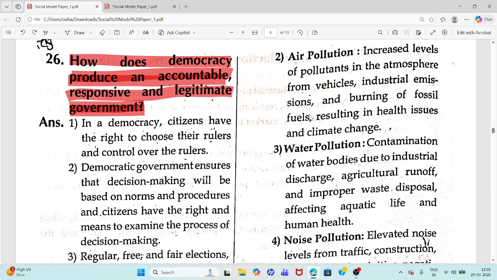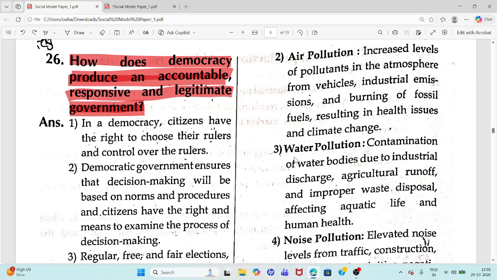Now, air pollution: increased pollutants from vehicles, industries, burning of fossil fuels, resulting in health issues and climate change.